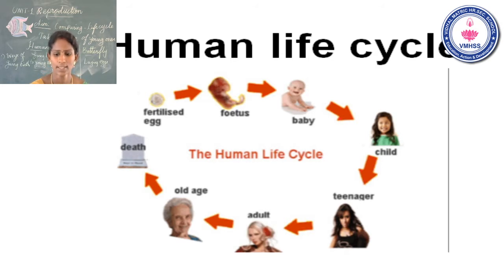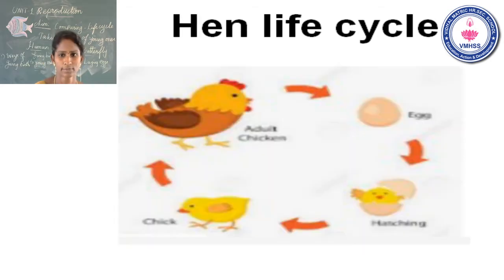Yes? See the next one. Hen's life cycle. The second life cycle is hen's life cycle. How many stages in hen's life cycle? Yes, there are 4 stages in a hen's life cycle. First stage is egg stage, second one baby stage, third one chick stage, and then fourth one adult chicken stage. Yes, very good. See the next slide.